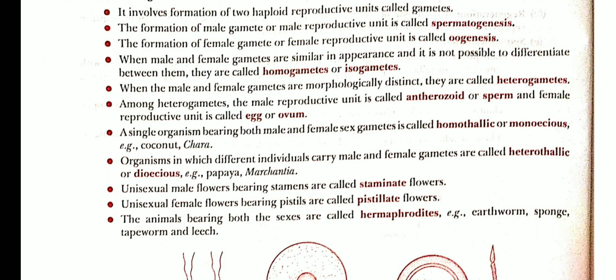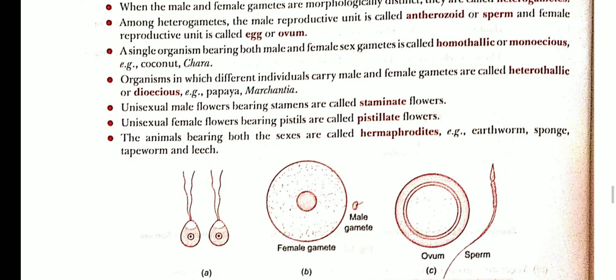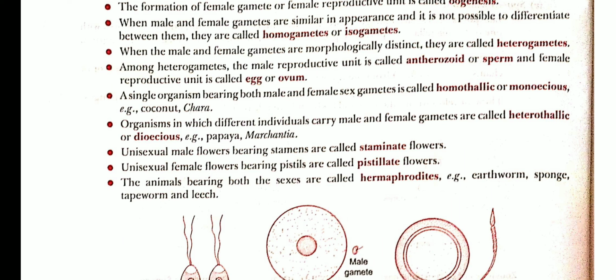It is not easy to distinguish the male and female gametes, and this kind of gametes are called isogametes. And second, heterogametes are the gametes which are different in morphology and size, meaning sperm and ovum are distinct morphologically from each other.